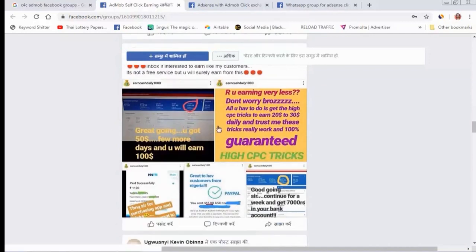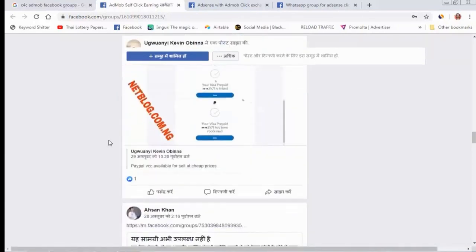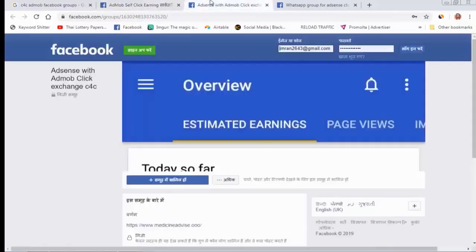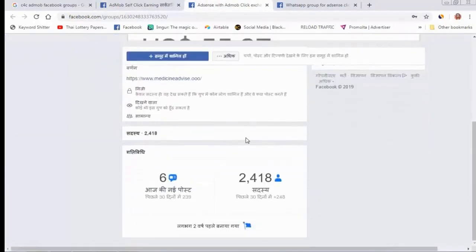You can join this group and exchange clicks, and they give a guarantee. You can read here: don't worry, bros, I will give you high CPC guaranteed tricks, something like that they write. So you need to join this group and send your application to these people, and they send their application to you. You need to work like a professional.